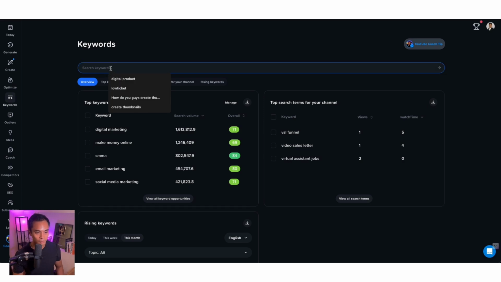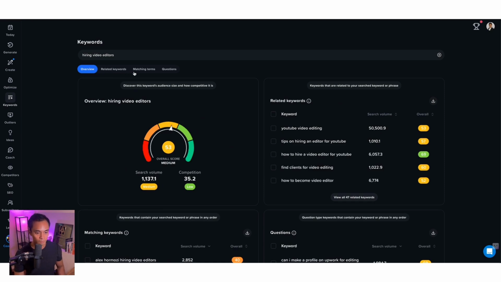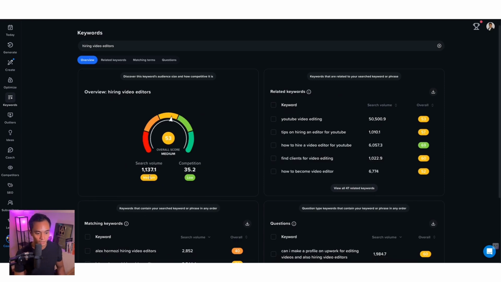All right, so let's look at the keyword research. Let's just say that I want to help people come up with hiring video editor. This was something that we saw that someone was asking for. So maybe we can create content around that. Let's see what the result is. This is a 53. Not a lot of people are searching for it. Competition is low.